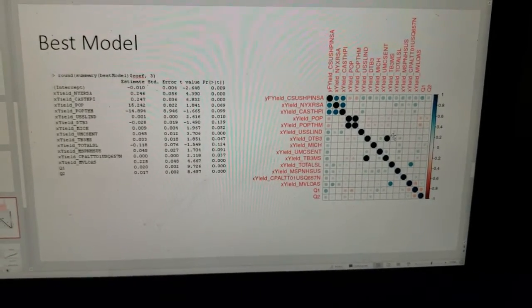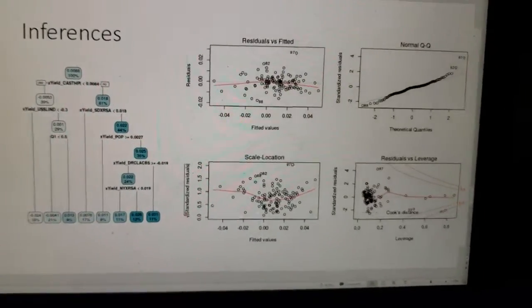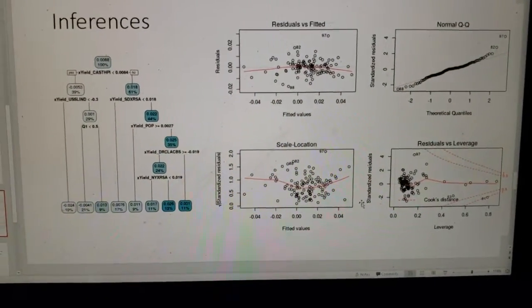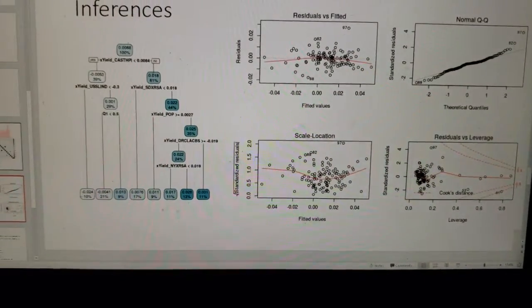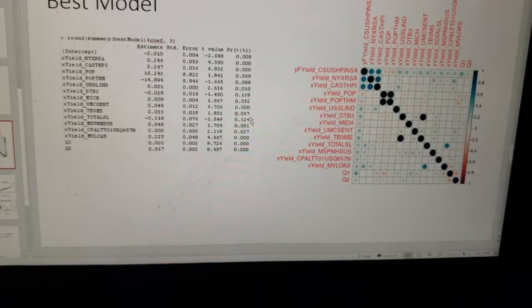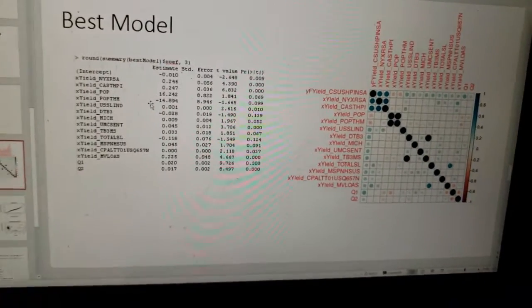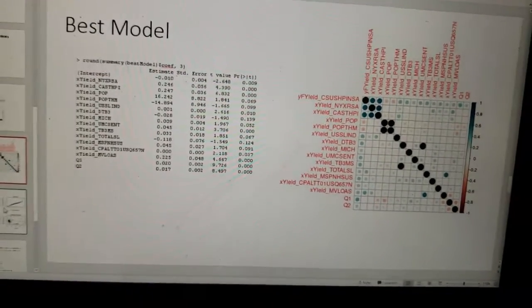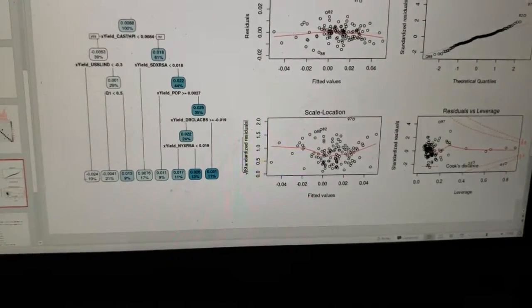TB3MS and DTB3. Those are like 3-month treasury yields. They shouldn't be in the model together. And in fact, I'm going to talk about that next slide, because I'm pretty sure that's why I'm seeing stuff like this, this little curve here. It's probably because this 16 and this -14 for population are probably inverted, and they probably have similar VIFs, so one coefficient is the negative of the other, and so it's doing this kind of stuff.